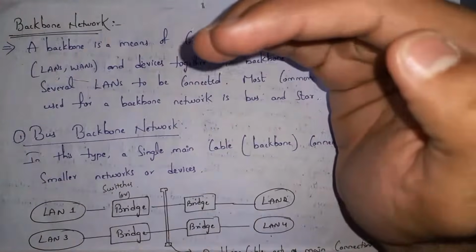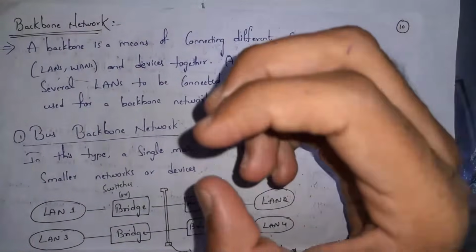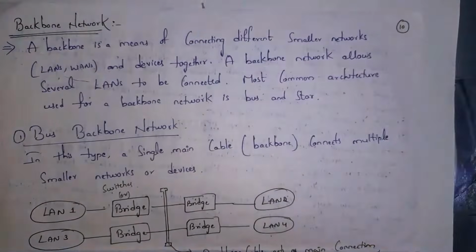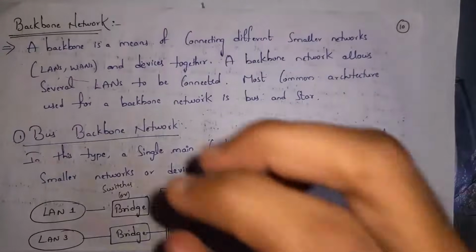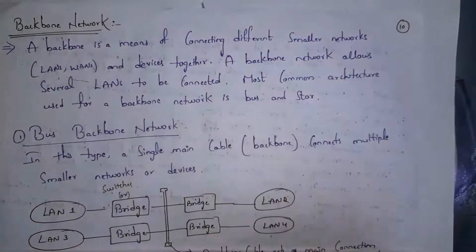Next I will explain what is backbone network. Guys, if we connect different types of networks by using various kinds of devices, then we call it a backbone network. By using a backbone network, we can connect several local area networks together. And if you want to connect multiple local area networks together, commonly we will use bus topology or star topology.